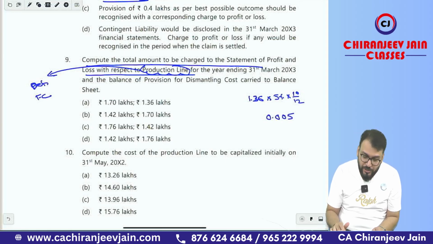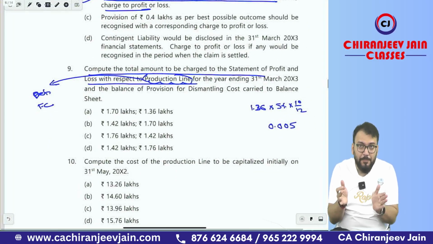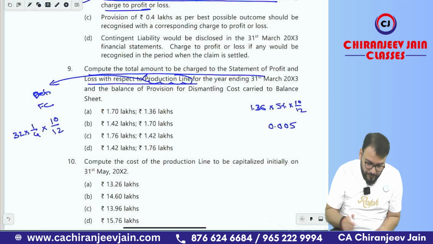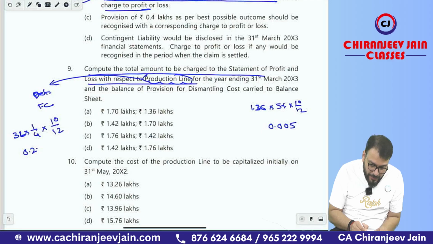Now we need to calculate depreciation. I have already said that there are two components. One is 3 lakh multiplied by the useful life of 4 years, so 1 by 4, and depreciation will be for 10 by 12. So 3 divided by 4 into 10 divided by 12 is 0.625.